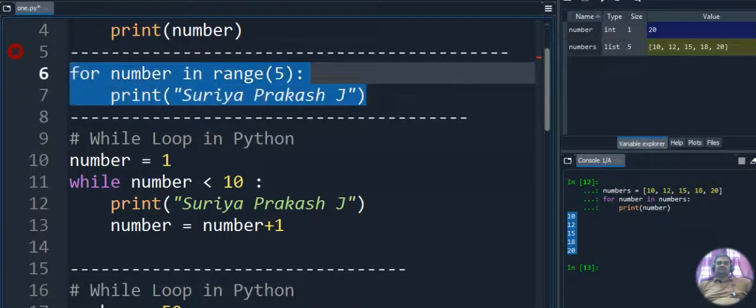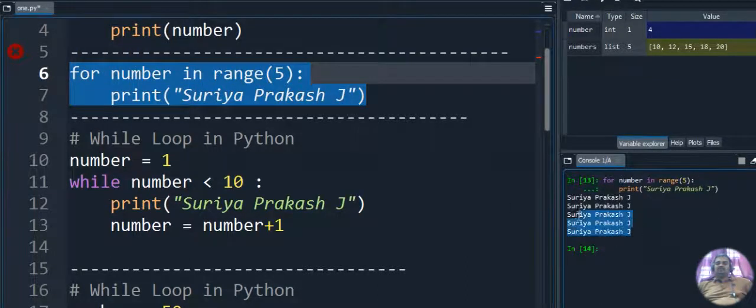So let's execute this particular code. When you execute this code, you can see the output here. The output we are getting is the statement displayed 5 times. Whatever name I gave will be displayed 5 times.